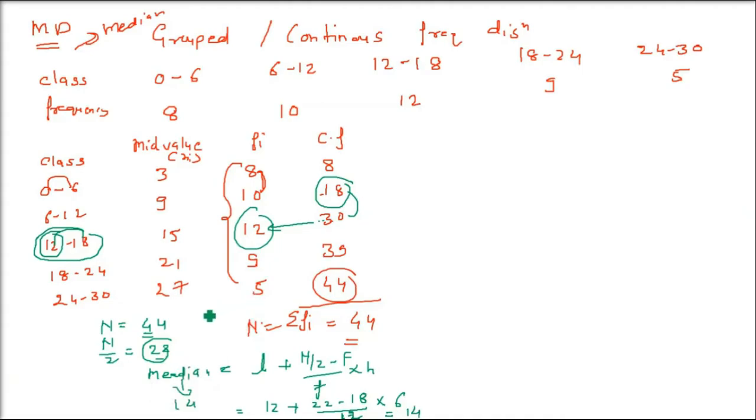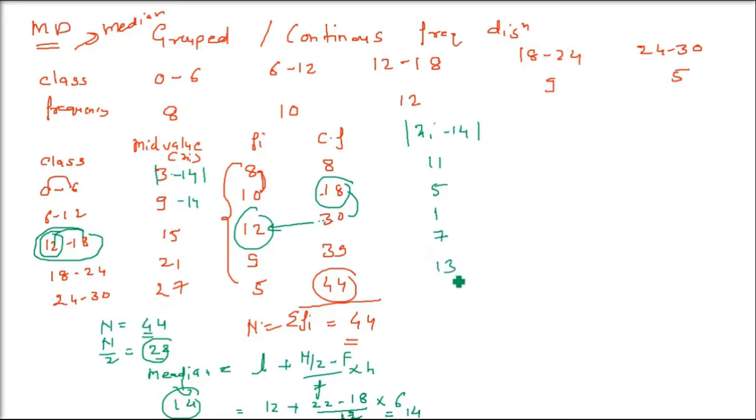Now we have found the median. Now we have to go for mean deviation. Median is done. Now let us come to xi minus 14, where 14 is the median. Subtract 14 from this column and take the positive values only: 3 minus 14, 9 minus 14, 15 minus 14, 21 minus 14, 27 minus 14, and always take the positive value. 11, 5, 1, 7, 13 will come.